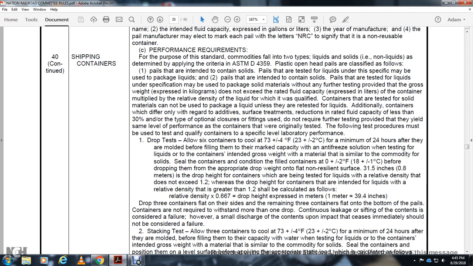Containers that cannot be used for packaged liquid are left to retest for liquid. Additional containers that differ only regarding additive or surface treatment, with a reduction in rated fluid capacity of less than 30% of the air trapped in the open closure, and fittings, do not require testing provided they yield the same level of performance as the containers that were originally tested.